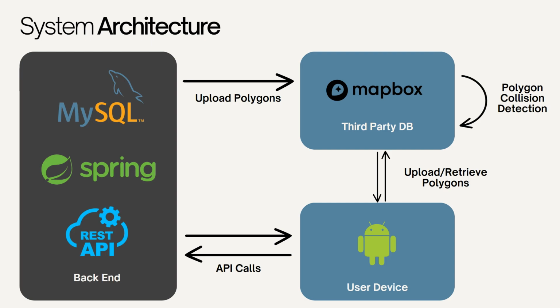In the background, the server uploads important polygons for activity locations to a Mapbox tileset, which is a third-party platform. This allows users to pull datasets from Mapbox in order to render activities on the front end. On top of this, the Mapbox tilesets also allow for off-device distance calculations to lighten the load on user devices when detecting when users enter into an activity area.